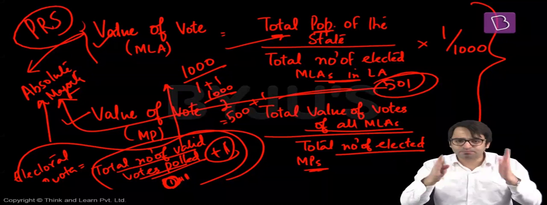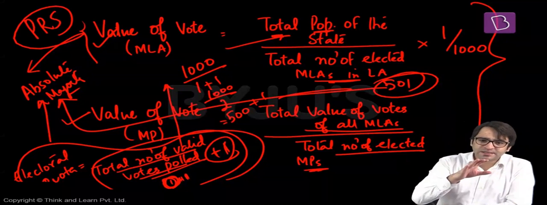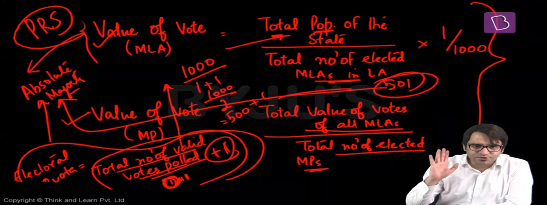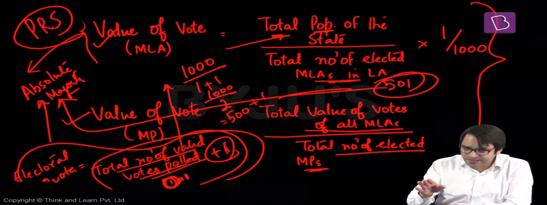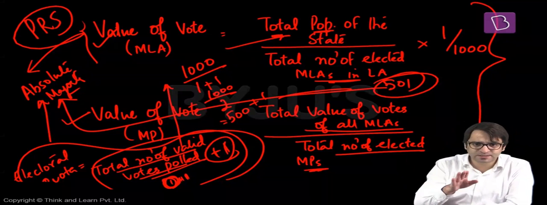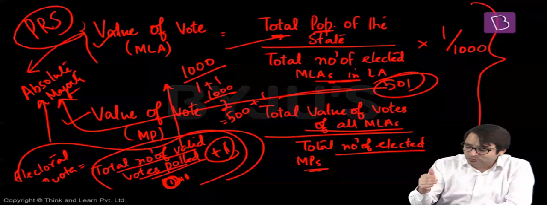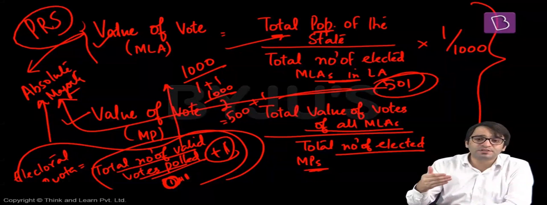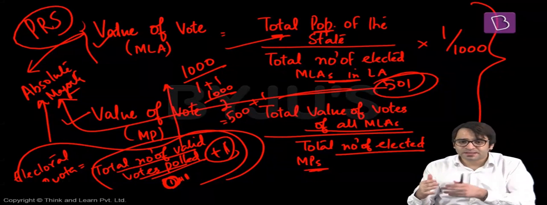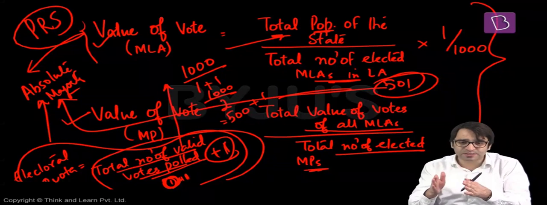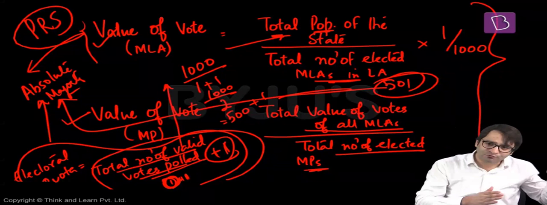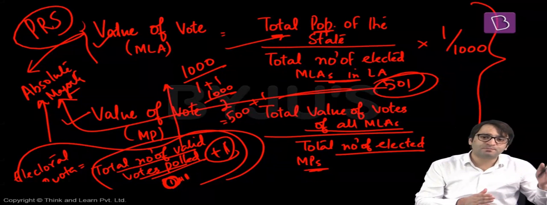To make it even simpler for you, the president is elected by an electoral college. We know who all are the members of this electoral college. In an indirect election, the president is elected by the people, but not directly, indirectly. Why indirect election? We also know that. But it is through a system called proportional representation system. That means we should have a proportional representation system so far as election of the president is concerned. We won't follow the first past the post system.